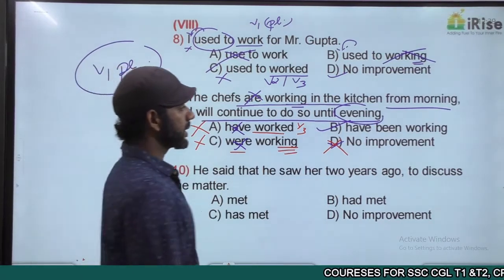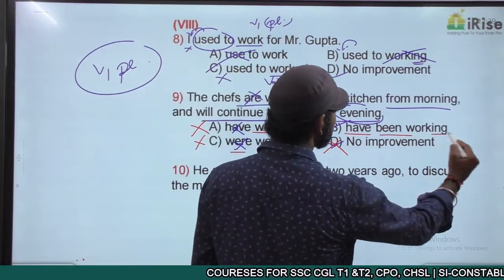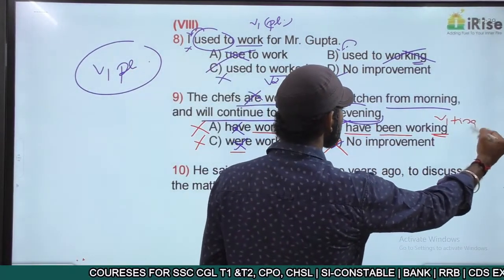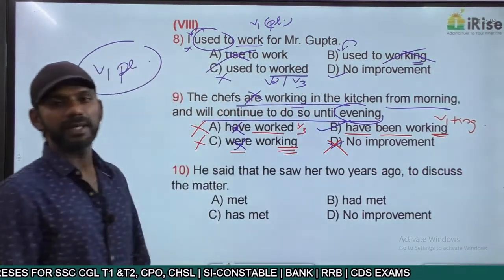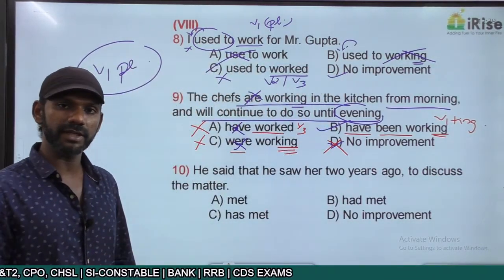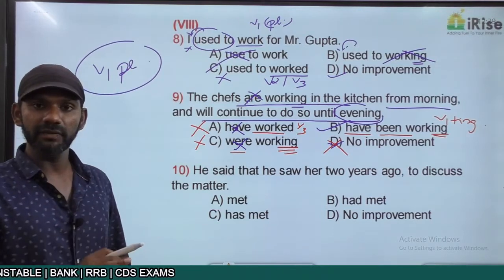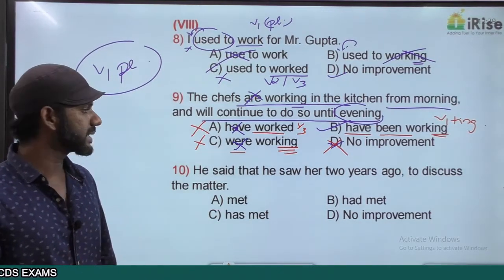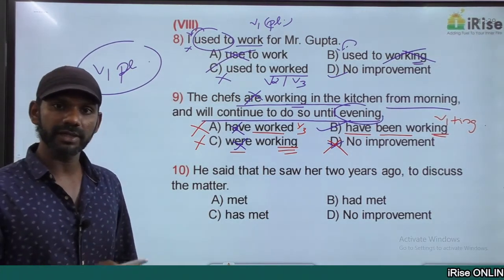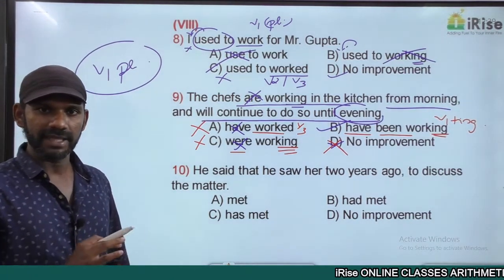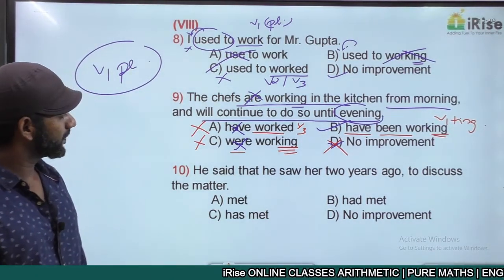Have been working is have plus been plus V1 plus ing, and have plus been plus V1 plus ing is present perfect continuous. This idea must anyway be in the perfect continuous category. The only option that is in perfect continuous is option B. Getting it? Come to the next one.